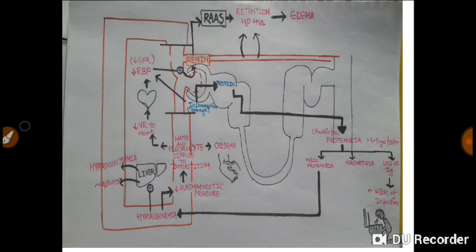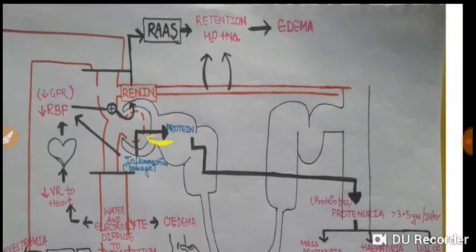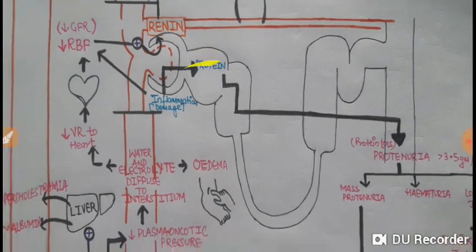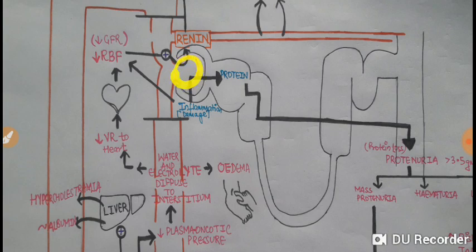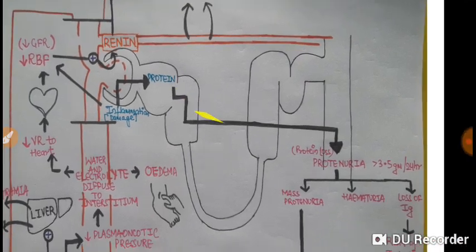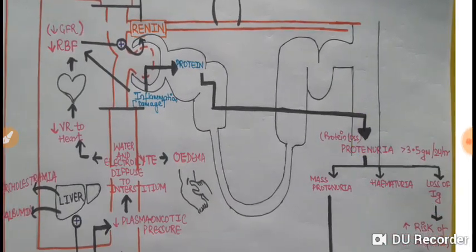Now, this is the pathophysiology of nephrotic syndrome. So here you can see there is inflammation and damage. The inflammation is from immune cells, antibody, complement protein, immune complexes, maybe hypertension or sclerosis. Any of these reasons can cause this inflammation. Inflammation makes these capillaries leaky, because of which the protein leaks out into the nephron, and from here the protein is going out through the collecting tubule into the urine.